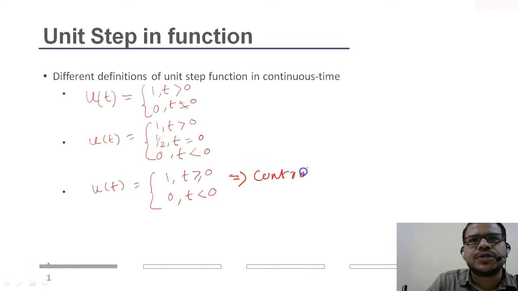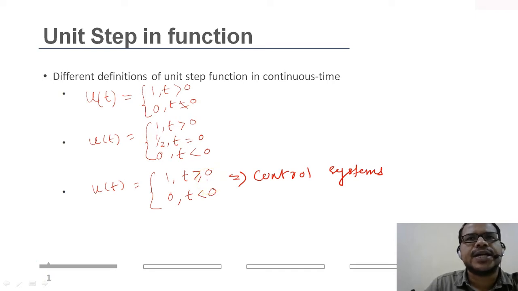It is mostly used in control systems. In control systems, during the time domain analysis, we calculate the steady state analysis and we take u(t) to be 1 for t greater than or equal to 0, right? But the third case, this representation of time duration, is generally used in signals and systems. In some cases, we will use the second category, in the first category in signals and systems.